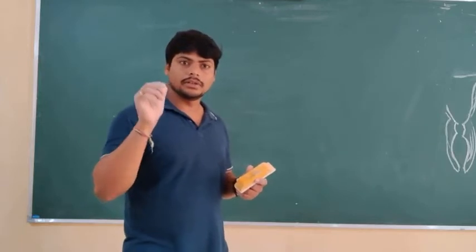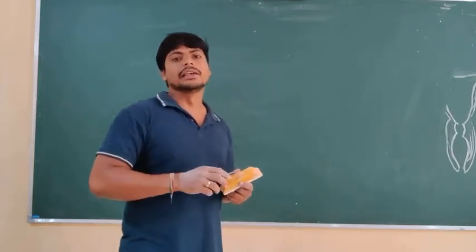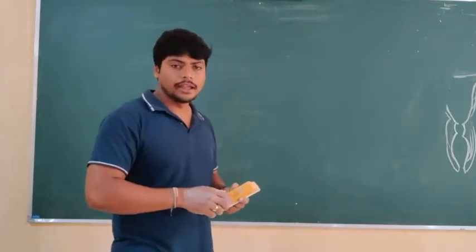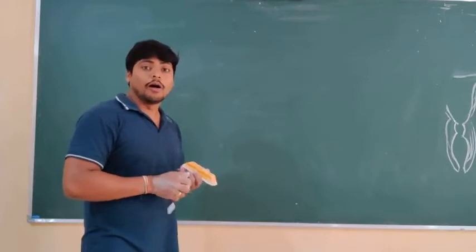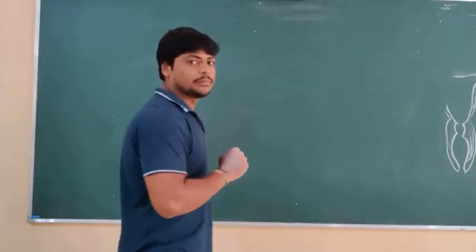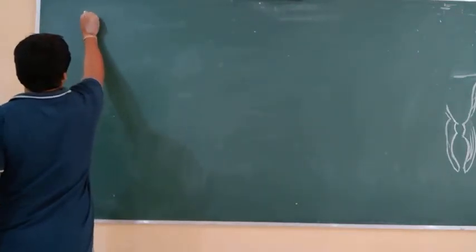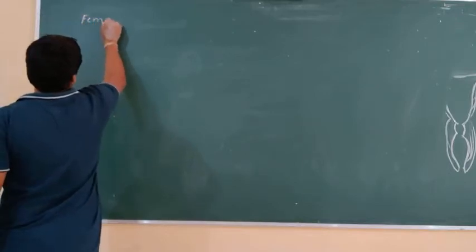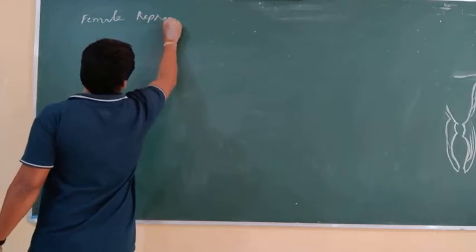In the last class, I discussed the structure of the male gamete, that is the sperm cells and their different parts, and what is very important during sexual intercourse, which is deposited in the female body. Now, we are going to discuss another important, complex reproductive system, that is the female reproductive system in human beings.